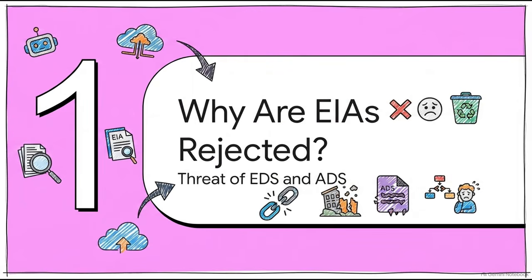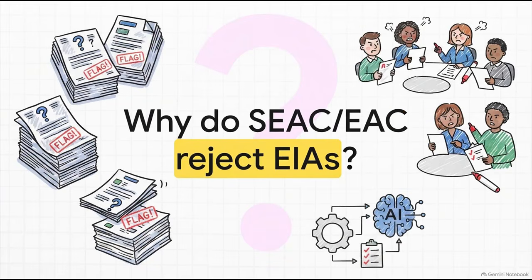All right, let's kick things off by looking at why EIAs actually get rejected in the first place, and how avoiding a few common pitfalls is really our first major step to success. We've got to confront the very real threat of EDS and ADS head-on. To do that, we have to start by asking the single most critical question that plagues EIA practitioners and leads to those massive, frustrating regulatory delays.